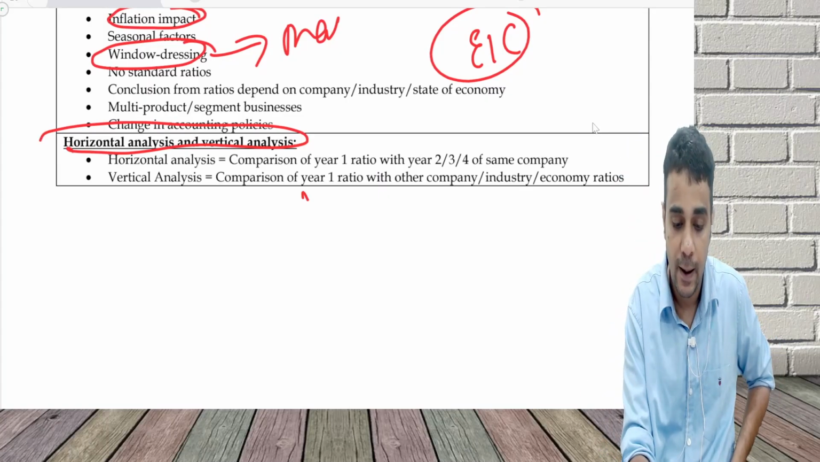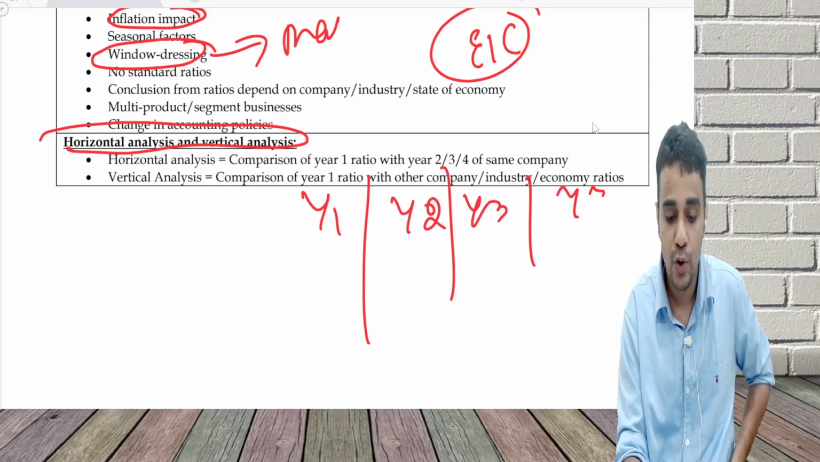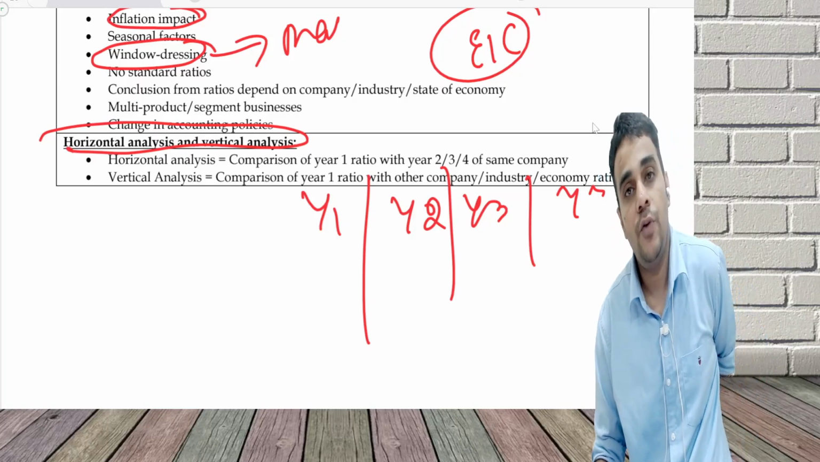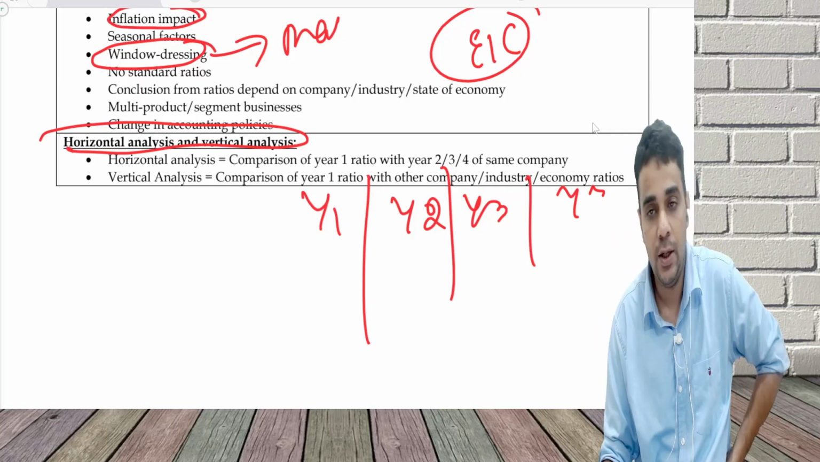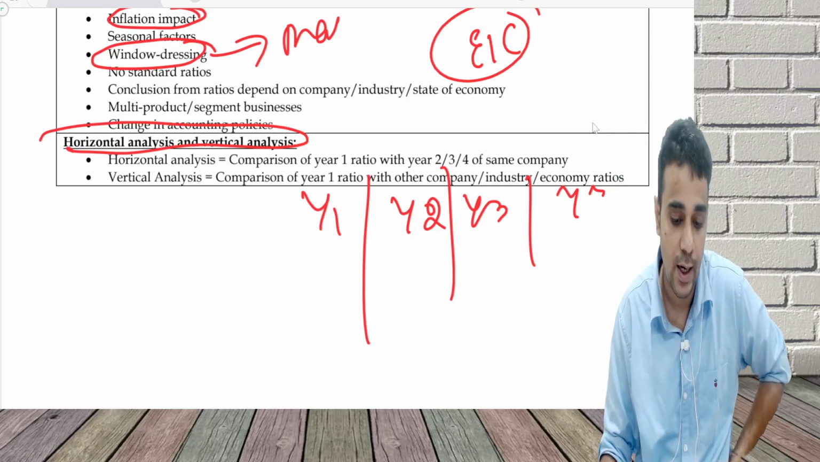Horizontal analysis is company year 1, year 2, year 3, year 4. You analyze your own ratio with year 1 net profit ratio, with year 2 net profit ratio, year 3 net profit ratio, year 4 net profit. That is called horizontal analysis.